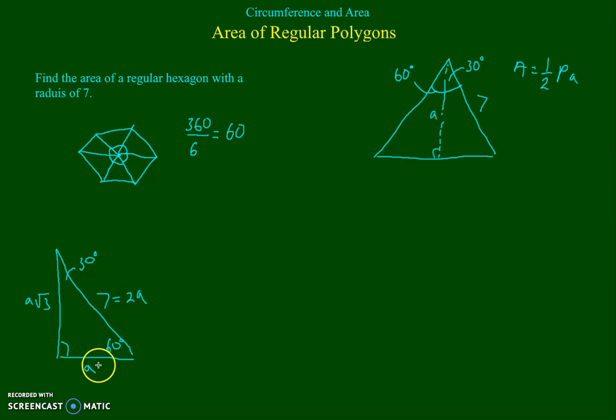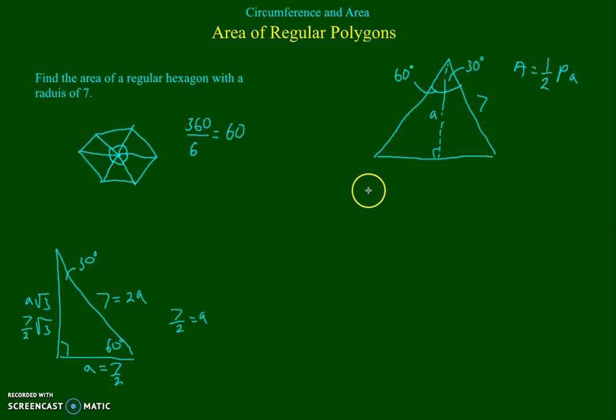Well, the thing we need to do to solve for these two sides is solve for a here. If 7 equals 2a, then we divide both sides by 2, and 7/2 equals a. So the smallest side is 7/2, and that makes this 7/2 square root of 3. So now we have all of the information that we need to find the area of this polygon.